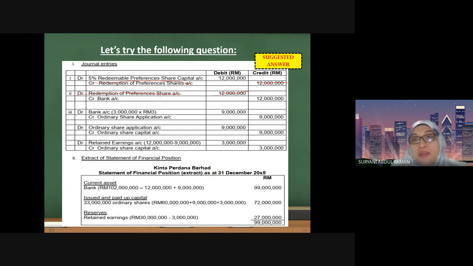To replace the amount of shares that you have reduced, you will issue 3 million units of shares. The price per unit is 3 ringgit, so the amount that you receive is 9 million, and you transfer it to the ordinary share capital. But it is still not enough.